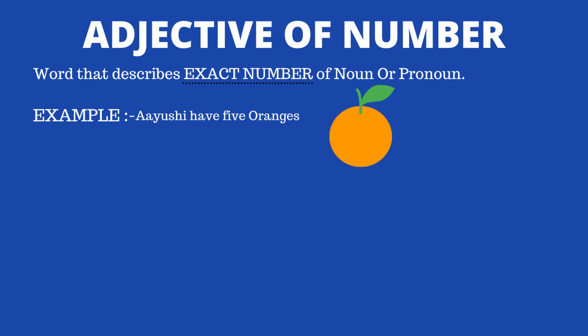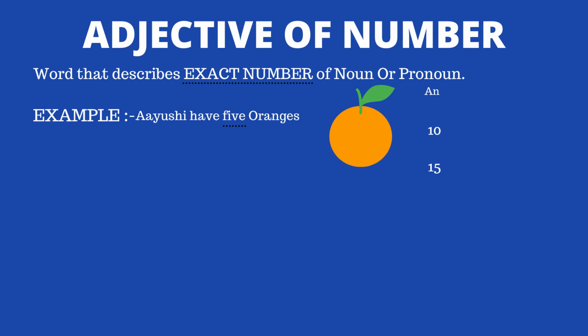So this number 5 is specific and the exact number is denoted, that she only has 5 oranges. In the same way, she can also have 1 orange, or 10 oranges, or 15 oranges and so on. Remember, only exact numbers which describe a word are adjectives of number.